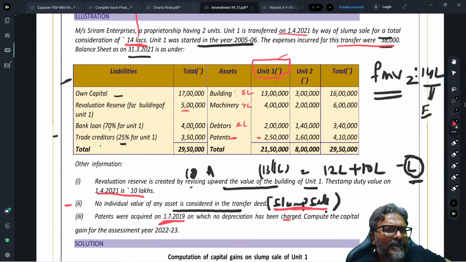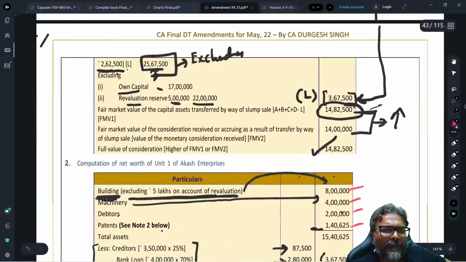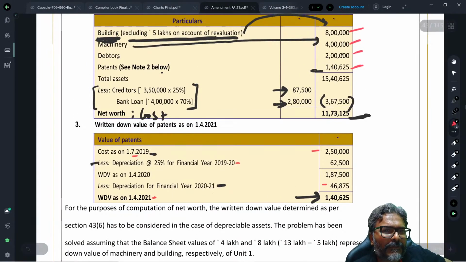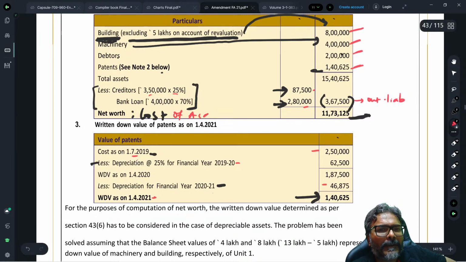And trade creditor is 25% of 3,50,000, students. 25% of 3,50,000 is 87,500. And this is 2,80,000. So my outside liability, students, is how much? 3,67,500. And net worth, which is the cost of acquisition, is 11,73,125.